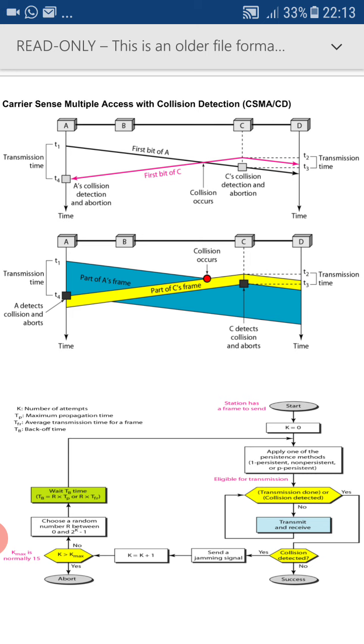From the diagram, we'll come to know at a time t1, A started its transmission. So A started with the transmission of data where the first bit of A is getting transmitted.